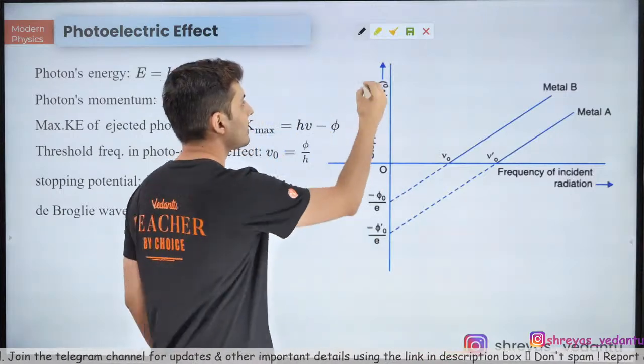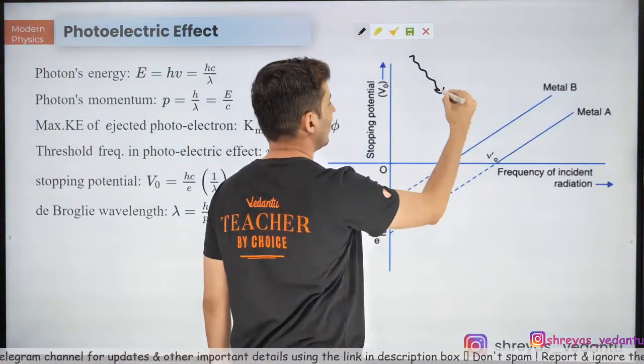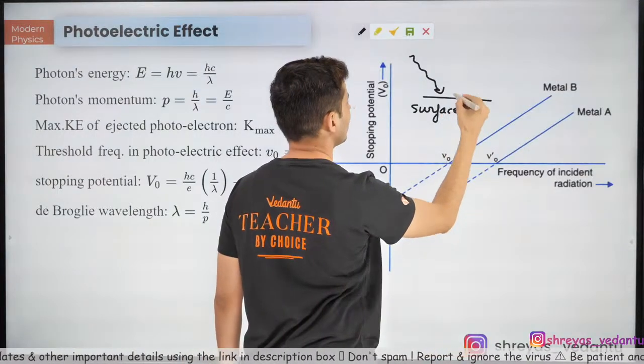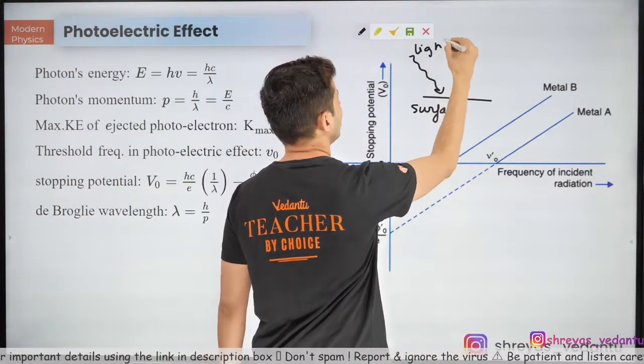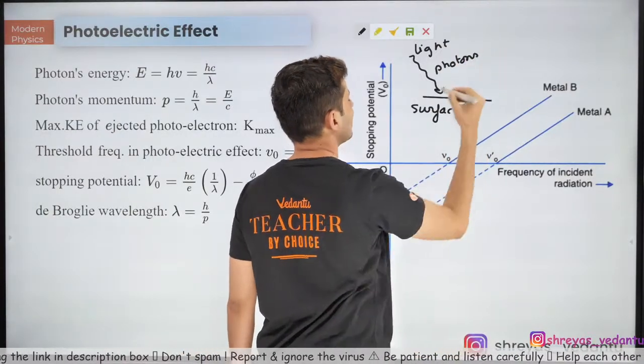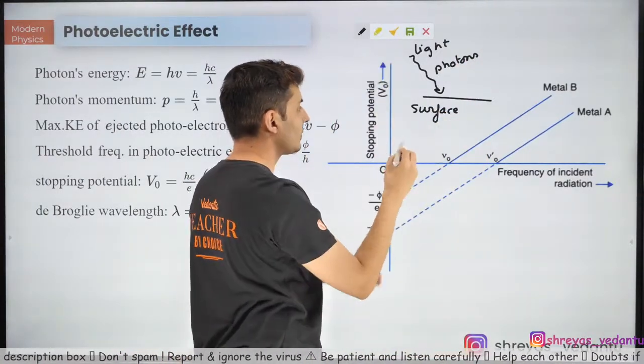So what happens is, whenever light falls on a surface. So what is light? Light is nothing but made up of photons. So photons will have some energy, and it falls on a surface.